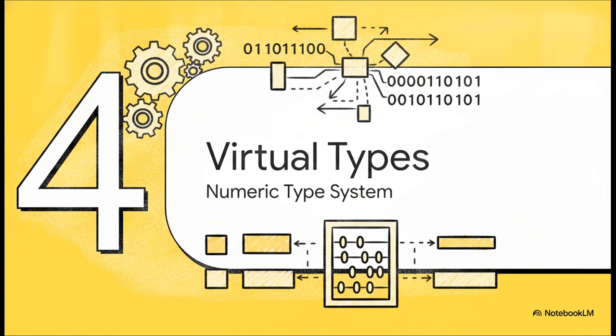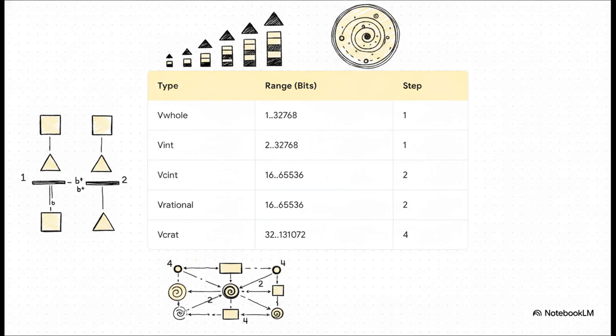And that brings us to Part 19, the virtual numeric type system. So during the initial line parsing phase, the compiler brings in an array of virtual numeric types to absolutely guarantee that your arithmetic operations won't overflow. Looking at the breakdown here, we have whole numbers, that's vwhole, stepping by 1 bit all the way up to 32,768 bits. Integers, or vint, do the exact same thing. Then we step up to integer complex numbers and rational numbers, scaling all the way up to 65,536 bits. And finally, we have rational complex numbers, the vcrat type, which step up by 4 bits at a time.